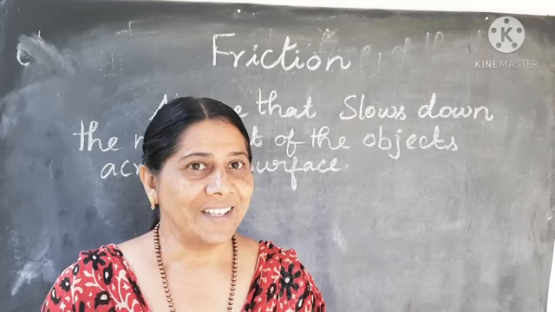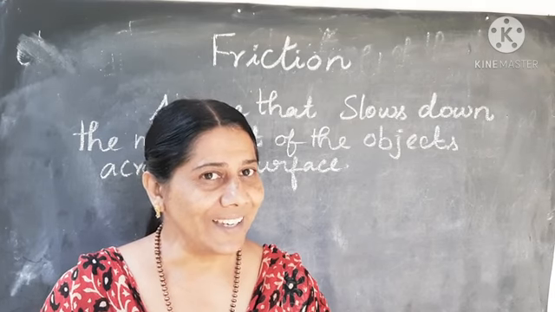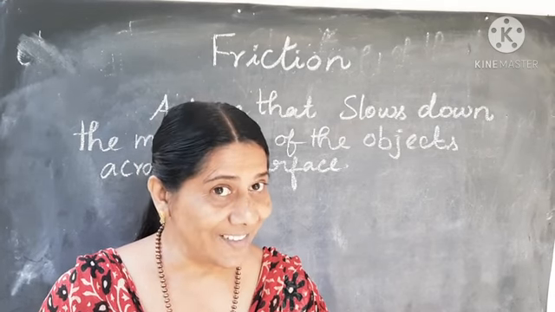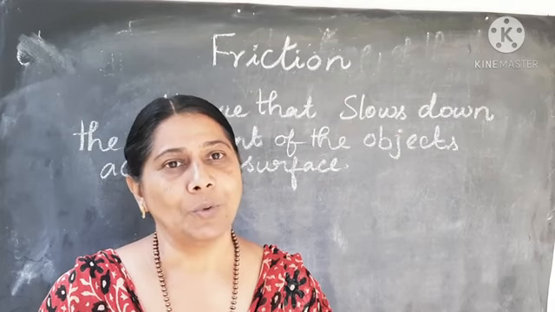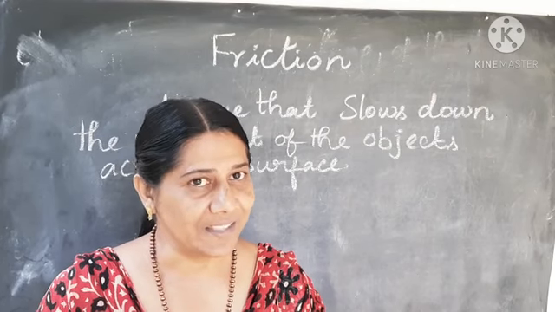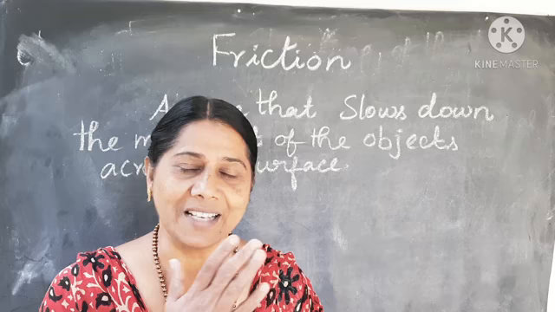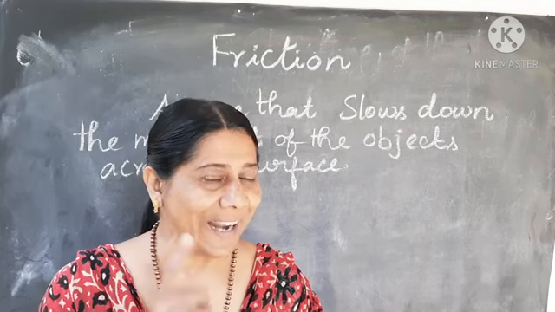But on a rough surface, it will not move the same distance, just like in the previous case. Am I right?